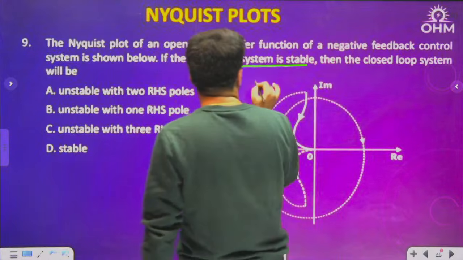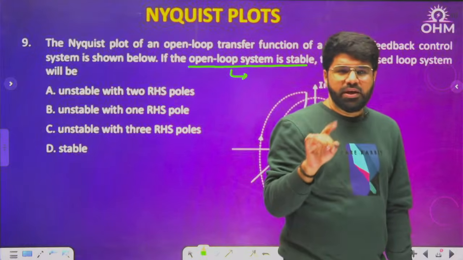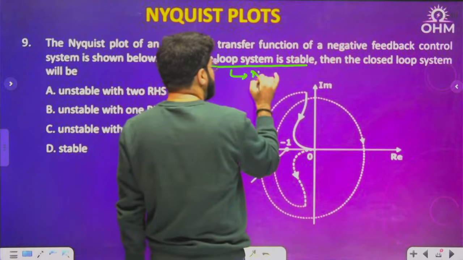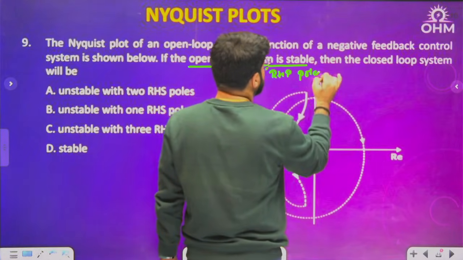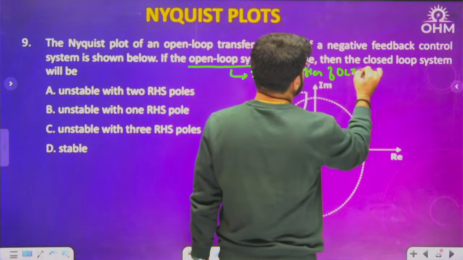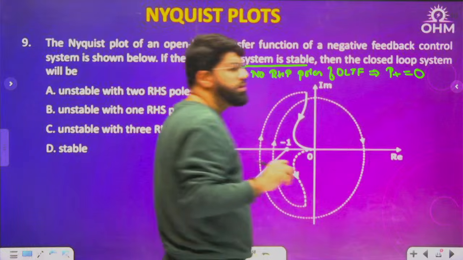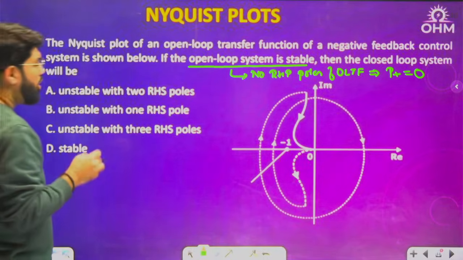Now see, if the open loop system is stable, how is any system stable? If any system is stable, it should not have RHP poles. Open loop system is stable simply means no RHP poles of the open loop transfer function. RHP poles of the open loop transfer function is P plus, and no poles means P plus is 0. That is the information. Now what about the closed loop?